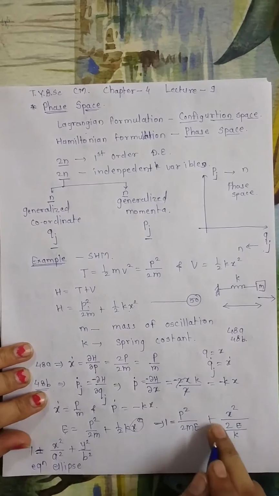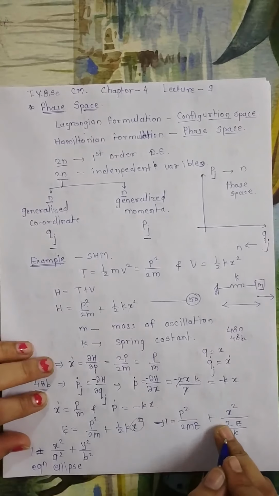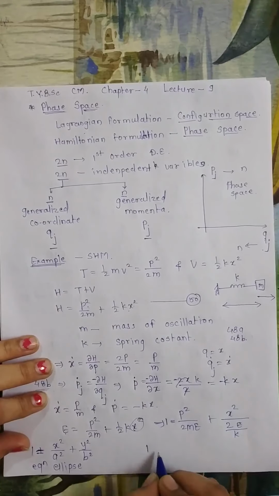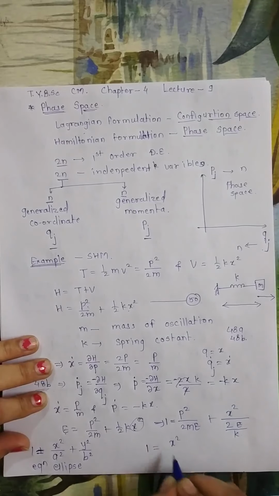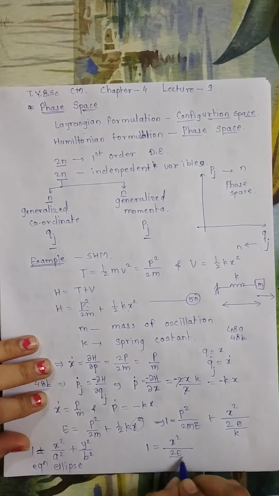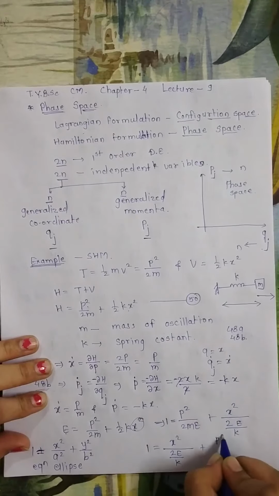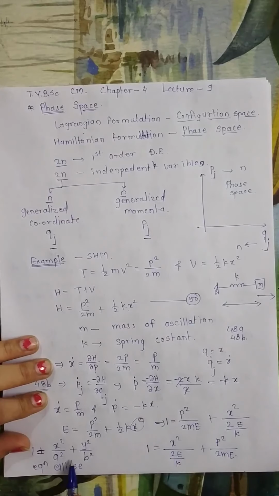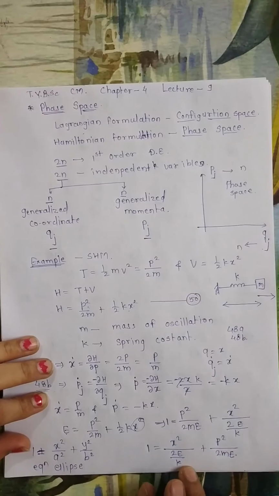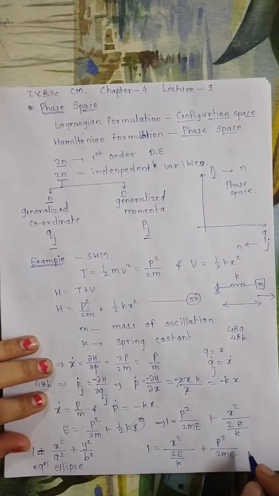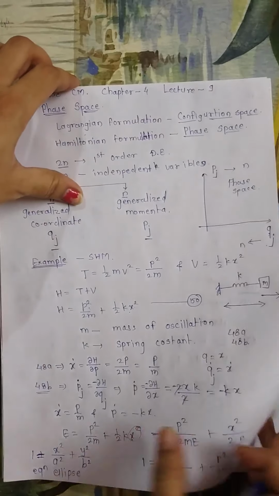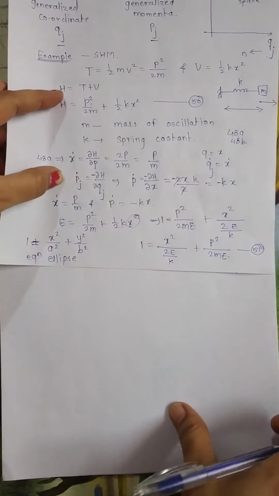So if I convert this equation into the form of the equation of an ellipse, we will get 1 equals x square upon twice E by k plus p square upon twice mE. And if you compare these two equations, you will get the values of a and b. So let me call this equation 51 and we will compare these equations.